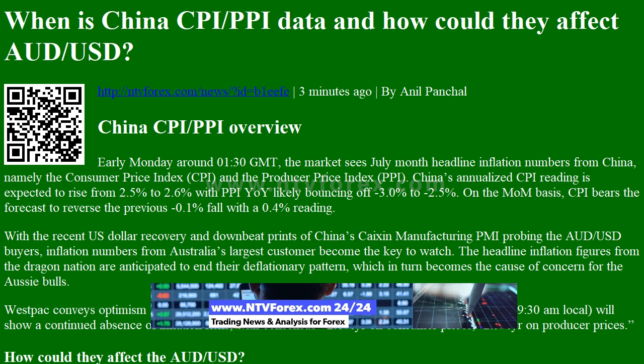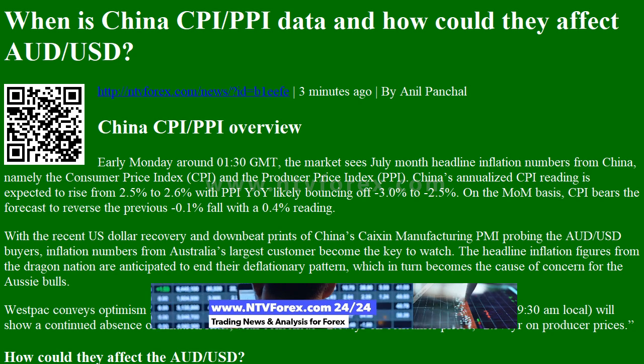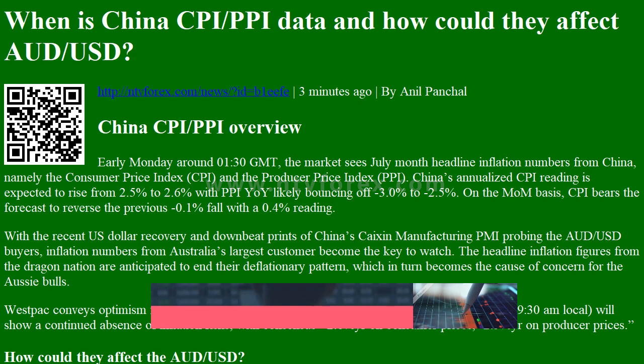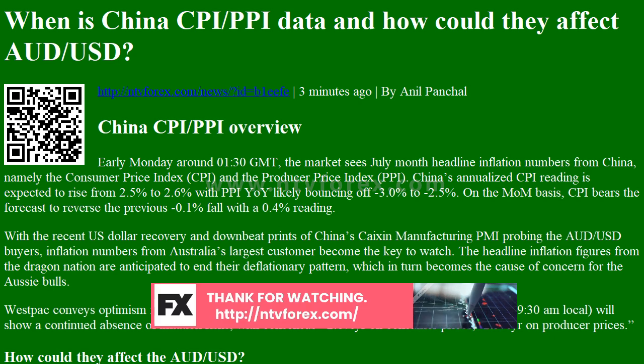China CPI PPI overview. Early Monday around 0130 GMT, the market sees July month headline inflation numbers from China, namely the Consumer Price Index CPI and the Producer Price Index PPI. China's annualized CPI reading is expected to rise from 2.5% to 2.6%, with PPI YoY likely bouncing off 3.0% to 2.5%. On the MOM basis, CPI is forecast to reverse the previous 0.1% fall with a 0.4% reading.